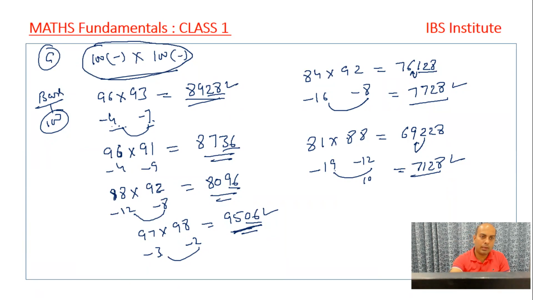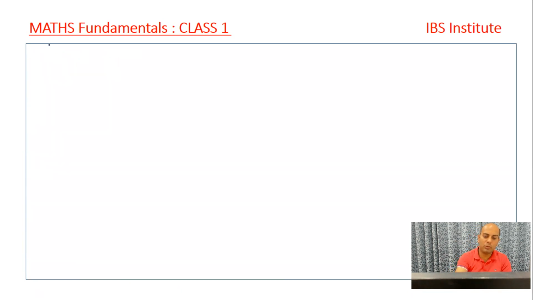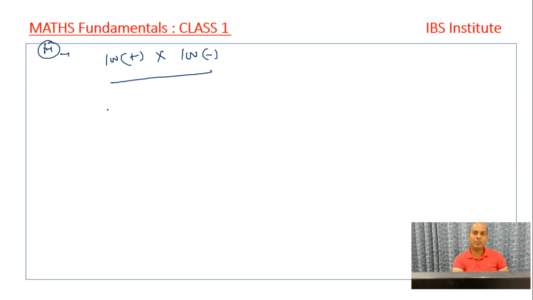Along with this, we can take up one more concept. The next concept is where one number is 100 plus and another number is 100 minus. You might be thinking that I've taken the simple things only. This is a little bit difficult, not much, but if we apply the simple mathematics concepts, the question is very easy.